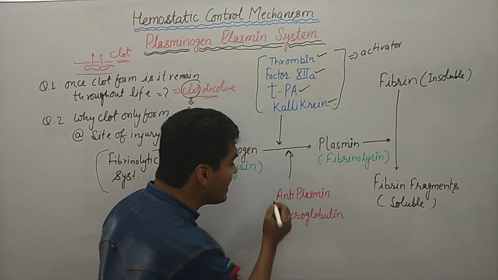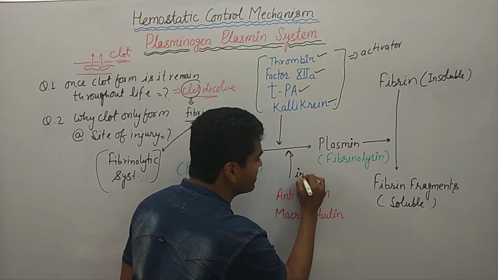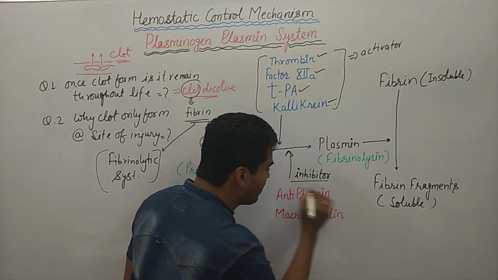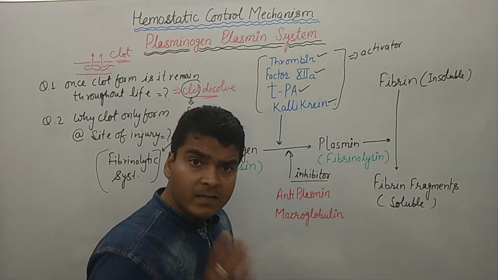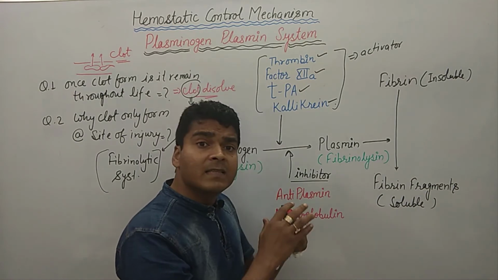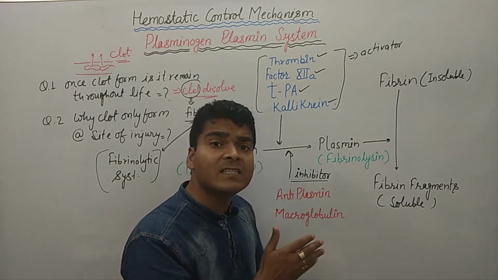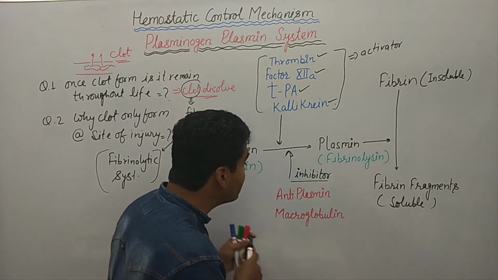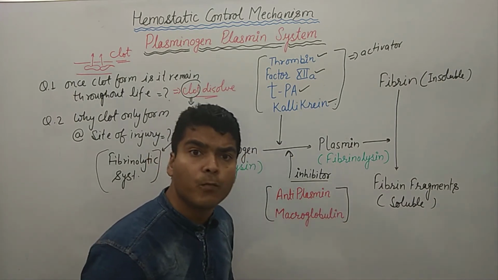These are antiplasmin and macroglobulin, which are inhibitors. If the wound is not properly recovered, or the injured site is not properly recovered, at that time there is a high concentration of antiplasmin and macroglobulin.